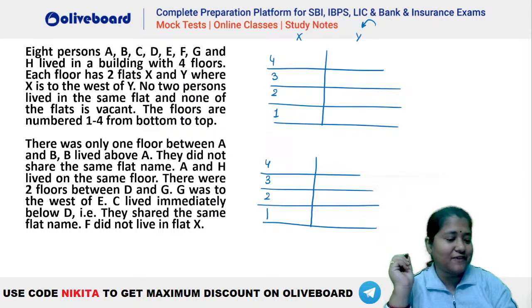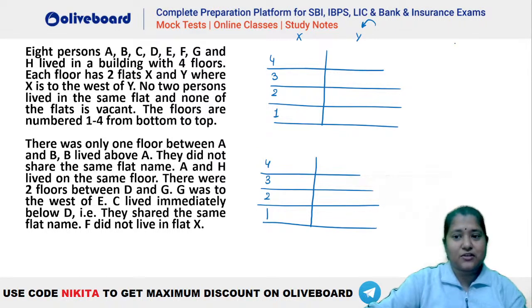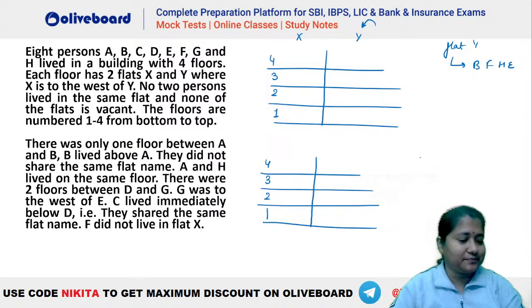Okay, D, B, C, F, A, H, G, E. Anybody else getting the same arrangement here? Chalo, Ayush has got the answer. Anybody else who got the same one? BFHE? Okay, so the question was flat Y, and we are getting B, F, H, and E from top to bottom.